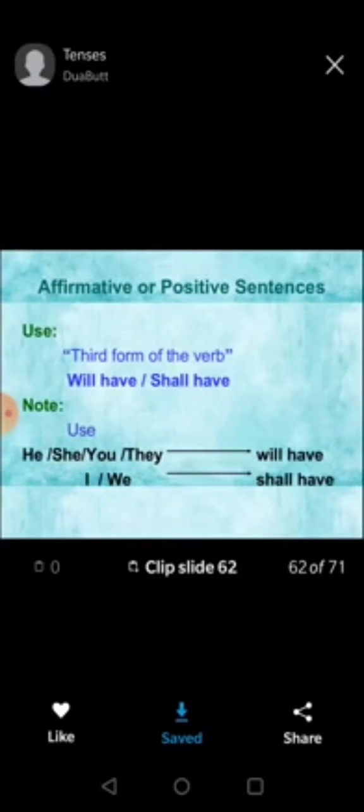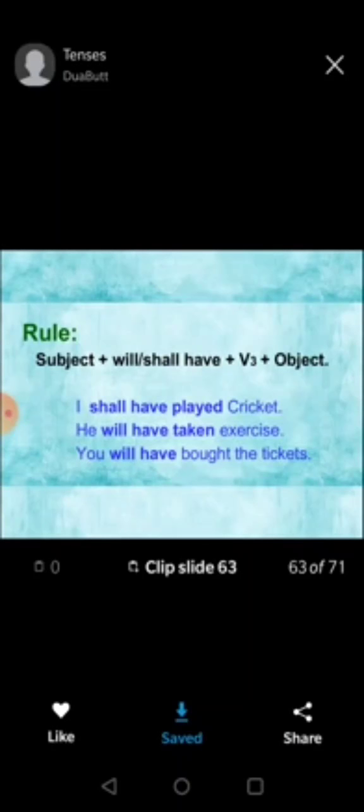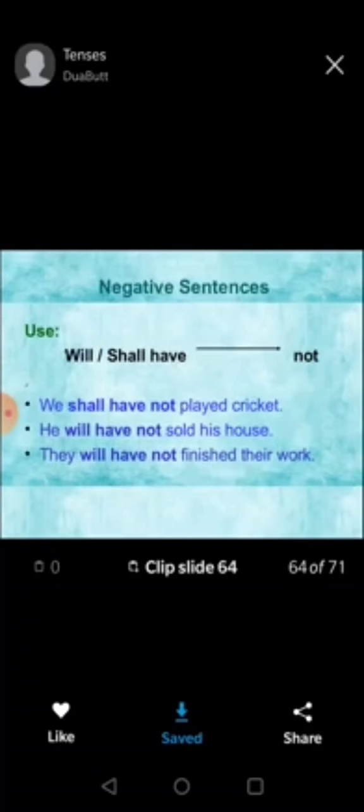After that we have future perfect tense. Future perfect tense is used to refer to an action that will be completed sometime in the future before any other action takes place. I shall have played, she will have played. We use the third form of the verb plus will have or shall have. Rule: subject plus will have or shall have, plus third form of the verb, plus object. I shall have played cricket, we will have taken exercise, you will have bought the tickets.